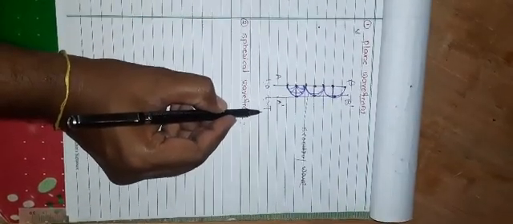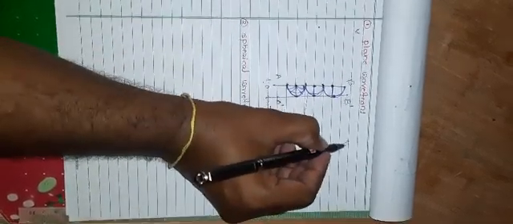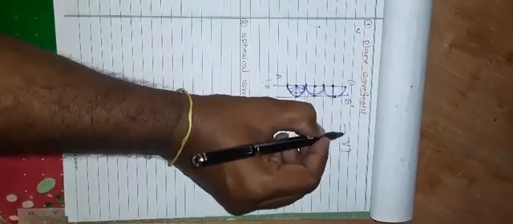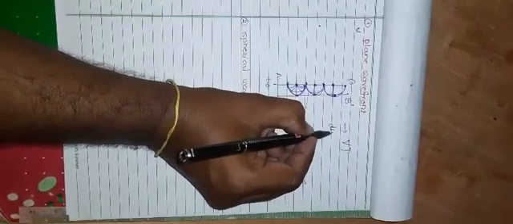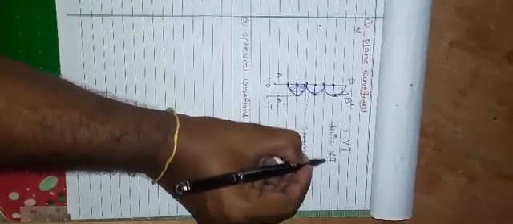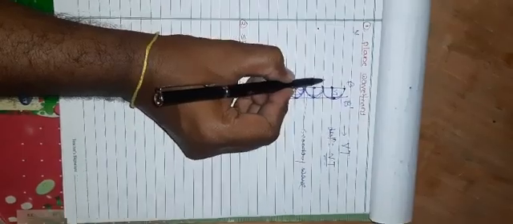If we consider the velocity of light v and the time taken t, then the distance covered by the light is v into t. This is the distance vt. This dotted line shows that the backward journey is not possible. Such a type of plane wavefront is formed.